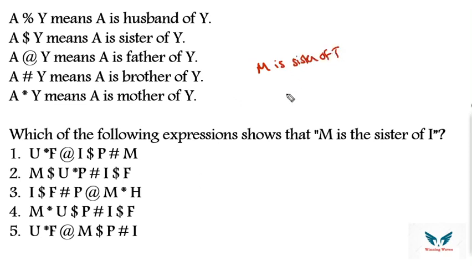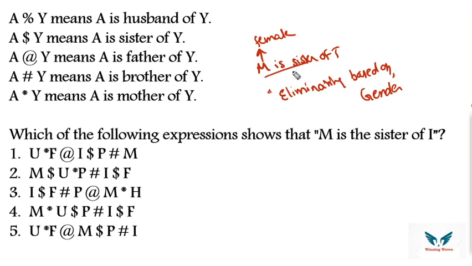So these particular kinds of questions you can solve by eliminating based on gender. Most of the options you can eliminate by using this particular concept. Okay, M is sister means M should be female, remember that. Sister means M is sister of I. So they both should belong to the same generation, provided M and I should be in the same generation, remember that.